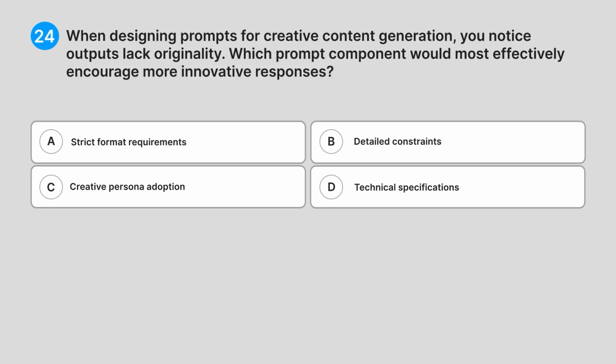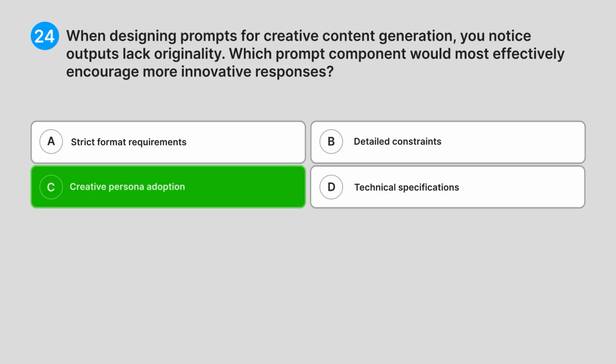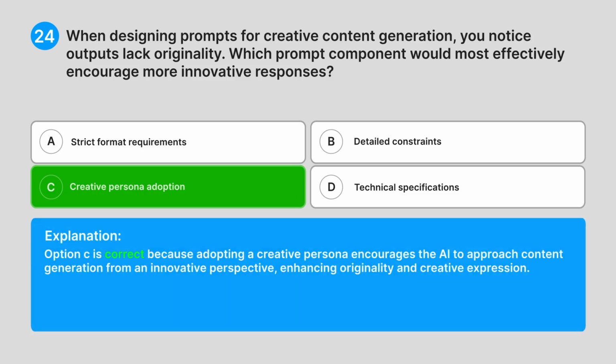Correct answer, C. Creative persona adoption. Explanation. Option C is correct because adopting a creative persona encourages the AI to approach content generation from an innovative perspective, enhancing originality and creative expression.